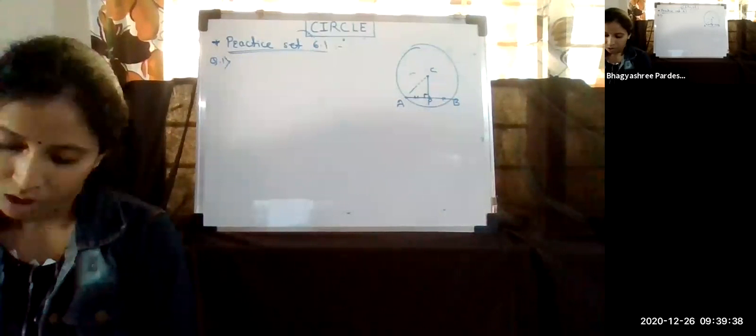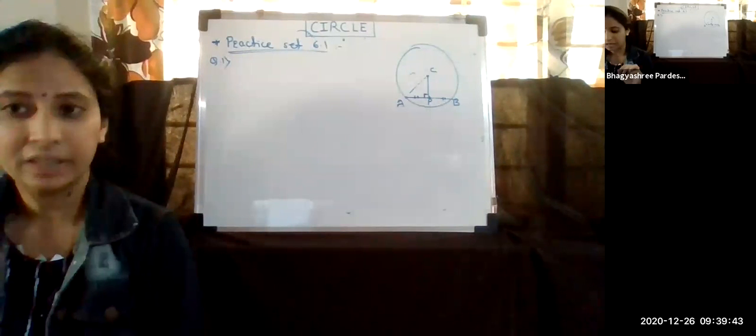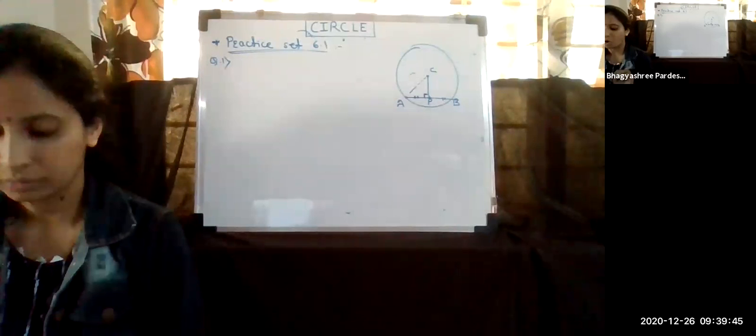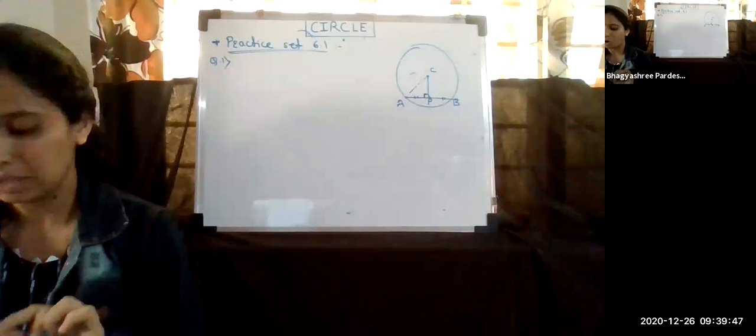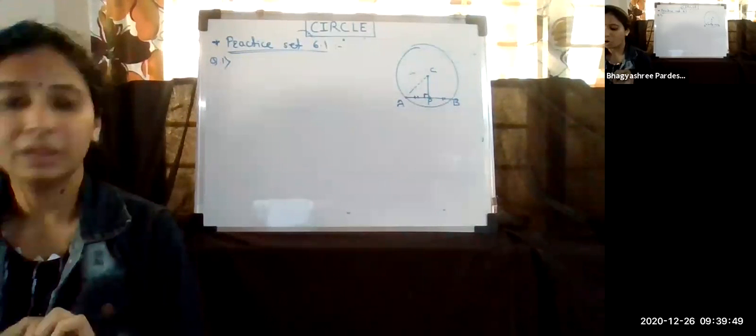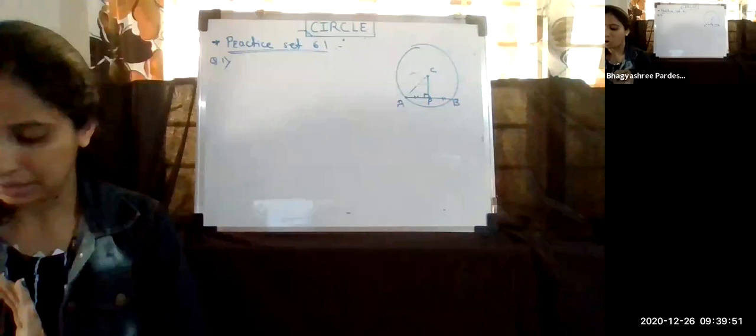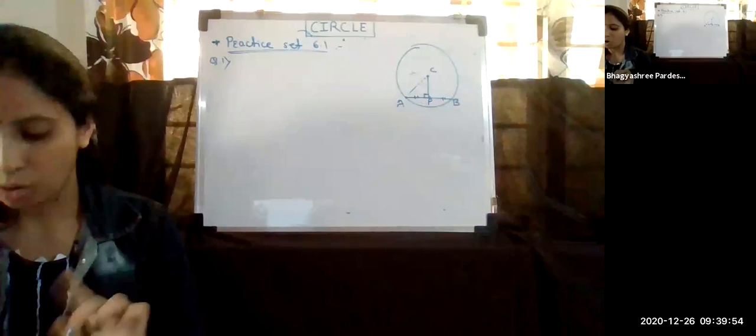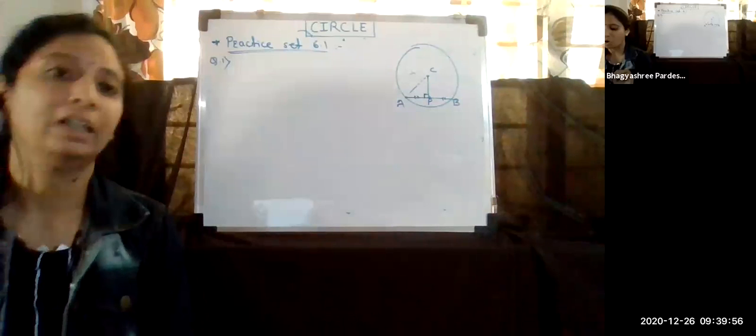So what is given in that question? The distance of chord AB from the center of the circle is 8 centimeter. The length of the chord is 12 centimeter. That means the measurement of the chord's length is also given. We have to find the diameter.